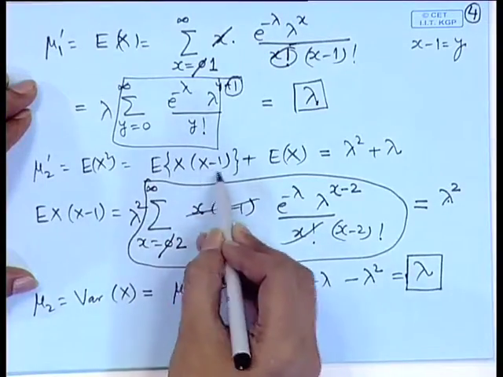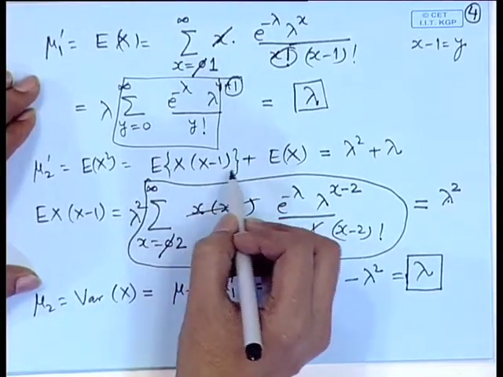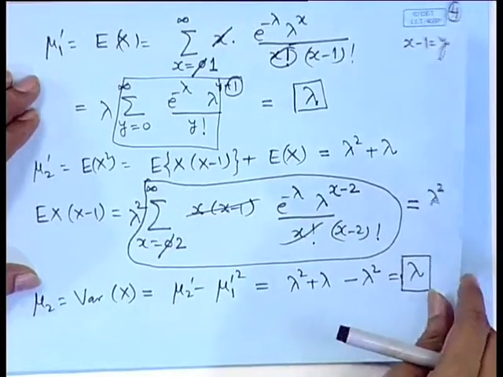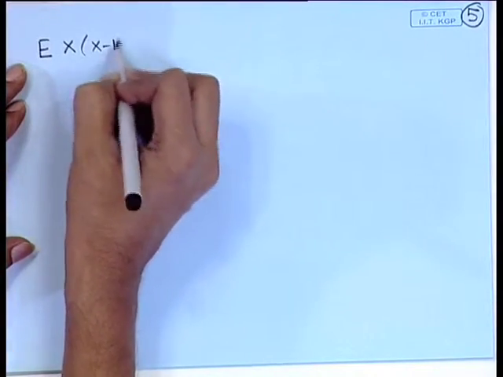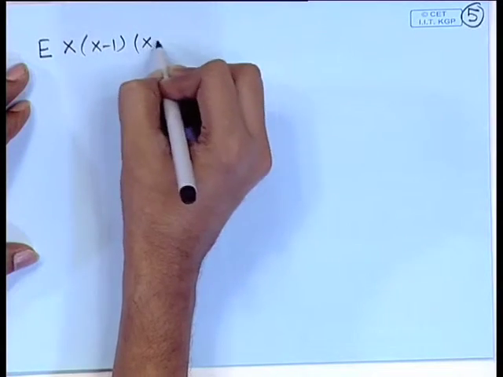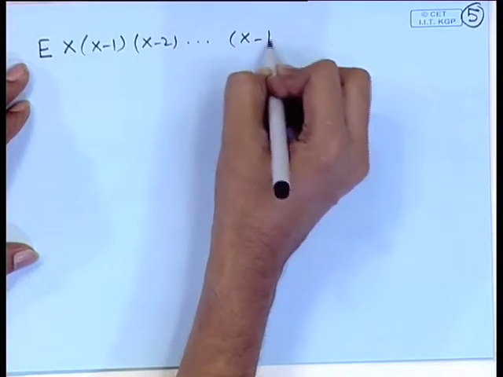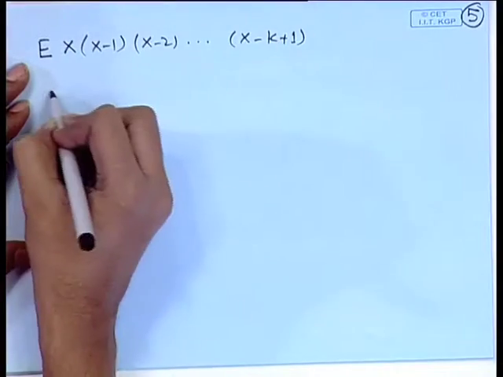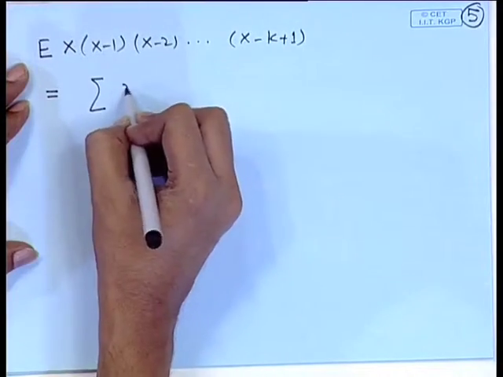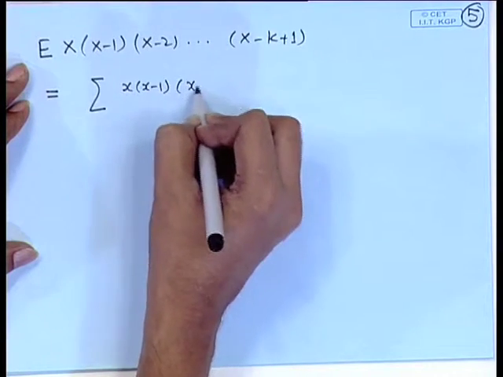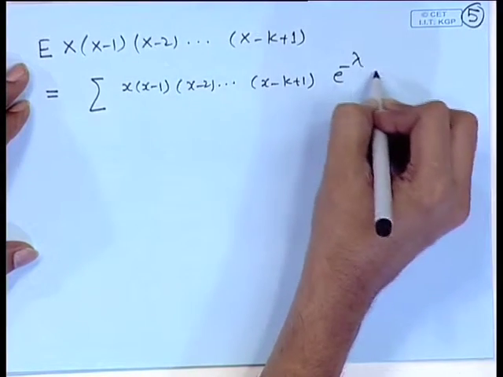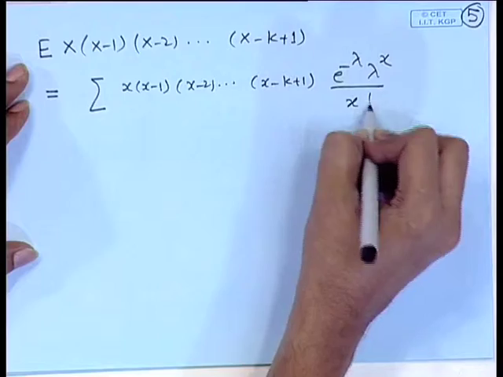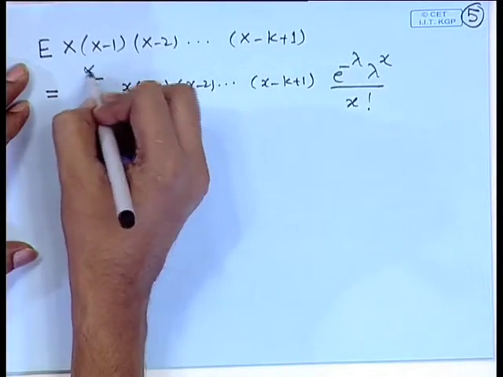Now, the way the calculations have been done here, since factorials are involved, it will be easier to calculate factorial moments in the case of the Poisson distribution. So, we may consider the kth factorial moment, that is expectation of x into x minus 1, x minus 2 up to x minus k plus 1. So, this becomes summation x into x minus 1 into x minus 2 up to x minus k plus 1, e to the power minus lambda, lambda to the power x by x factorial, x equal to 0 to infinity.